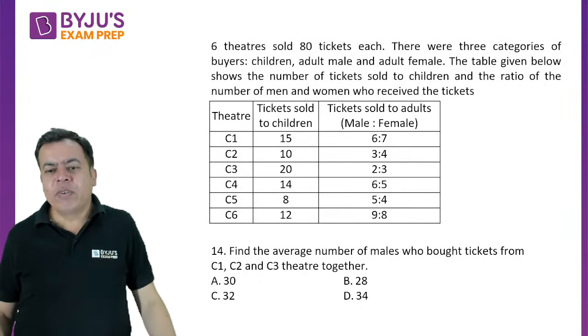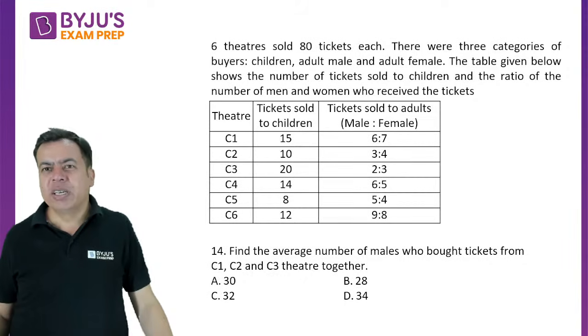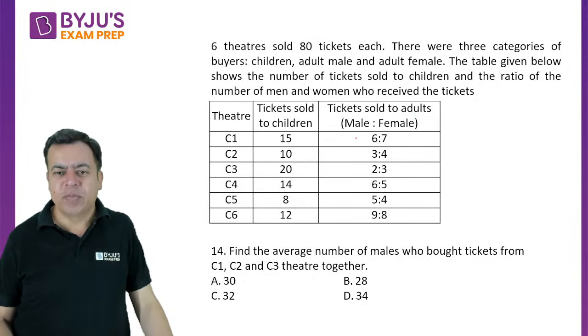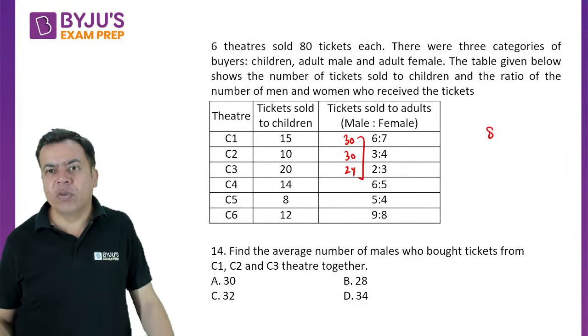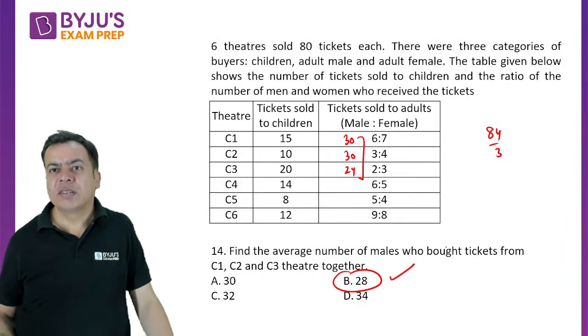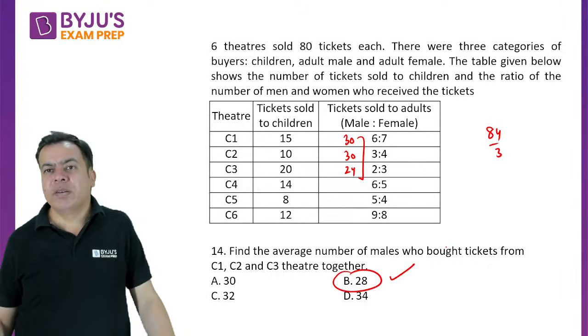Find the average number of males who bought tickets from C1, C2, C3. We have already written the number of males here. Here it was 30, C2 it was 30 again, and C3 it was 6 into 4, 24. So 30, 30 and 24, so obviously it becomes 84 by 3, so it is 28. Very easy again. It should be B option, that is 28.